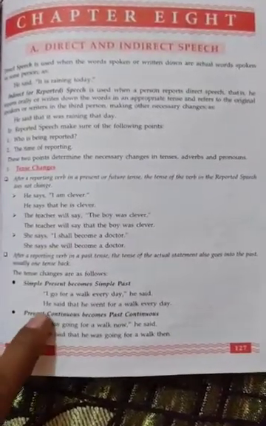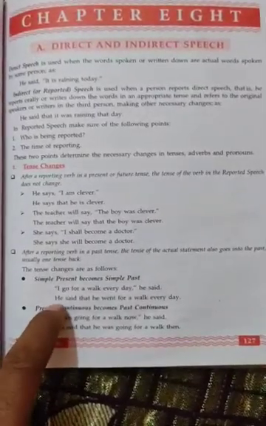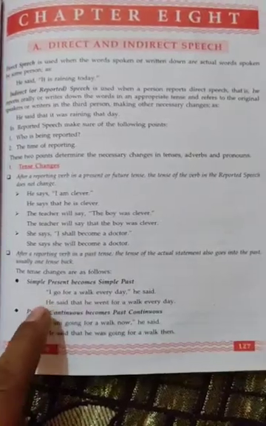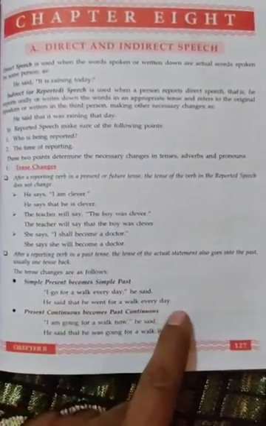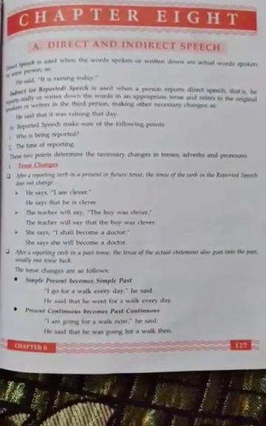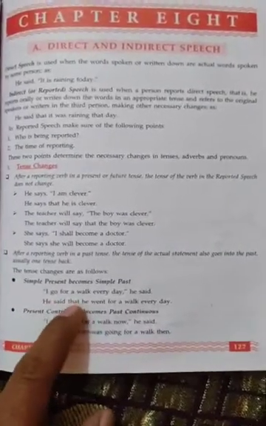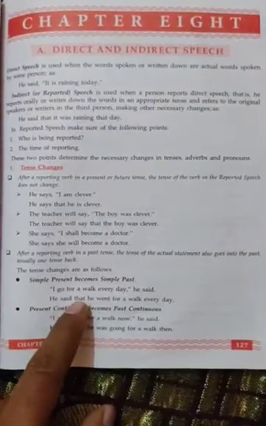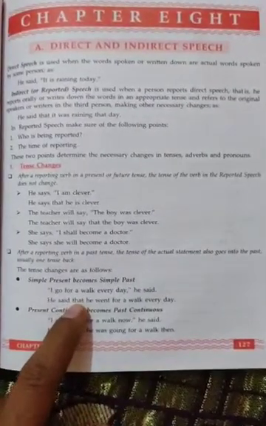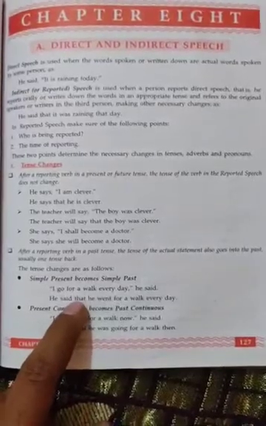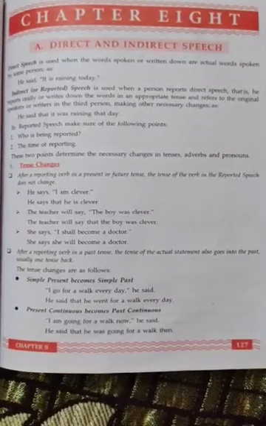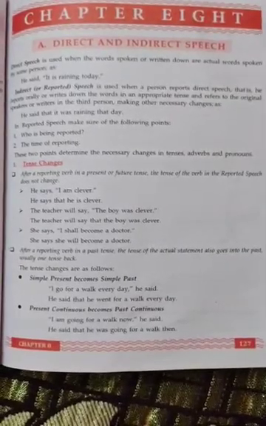Now, this is indirect speech, and someone is reporting this speech, okay, in his own wording. He said that. The word that comes here. Already I told you that we have to add one new word, that is, add that. So he said that he went for a walk every day.